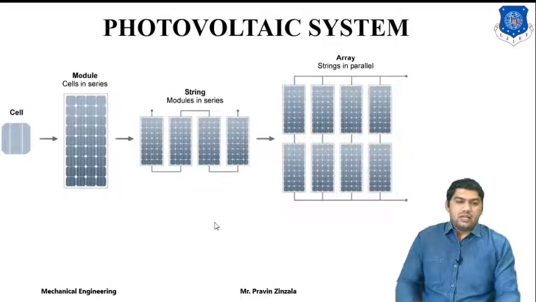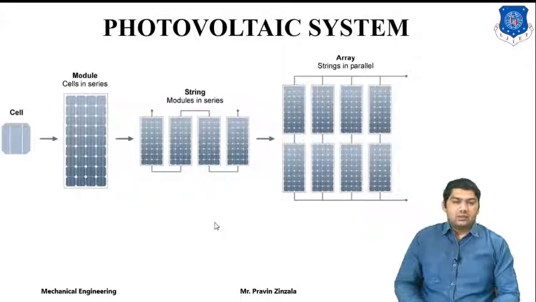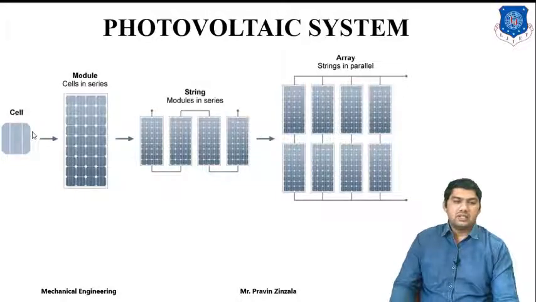By utilizing a single cell we cannot generate a large potential difference. So for generation of a large amount of electricity or power, we have to arrange different cells. For example, this cell will generate minor energy. So the arrangement of different cells in series is called a module. By arranging different modules in series, we can also make different types of array.